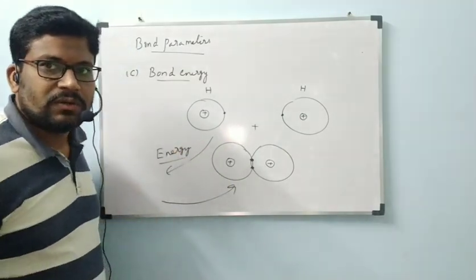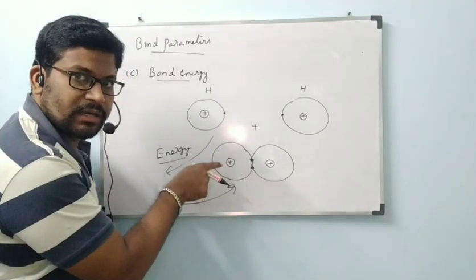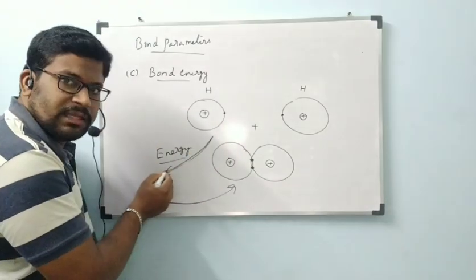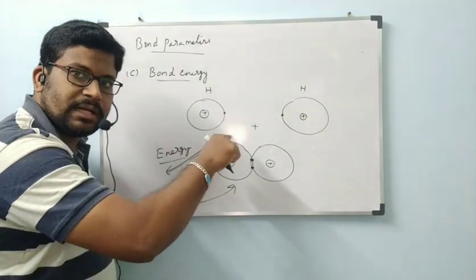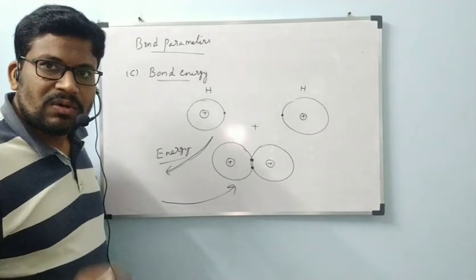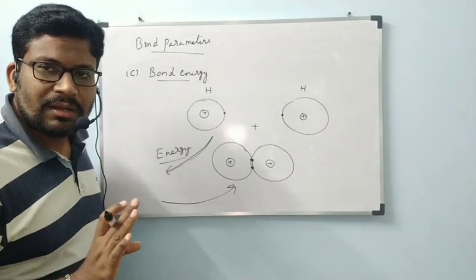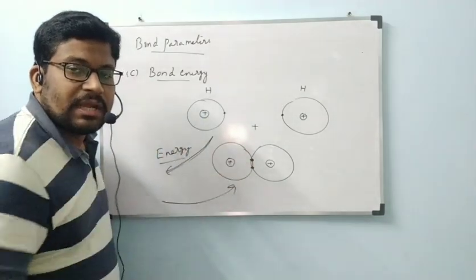In the first class we said that to lower the energy, atoms will be converted to molecules. Correct or not? That is nothing but bond energy only. If you give the same amount of energy from outside, then the molecule will be converted to atoms. In one process energy is released, in another process energy is absorbed.